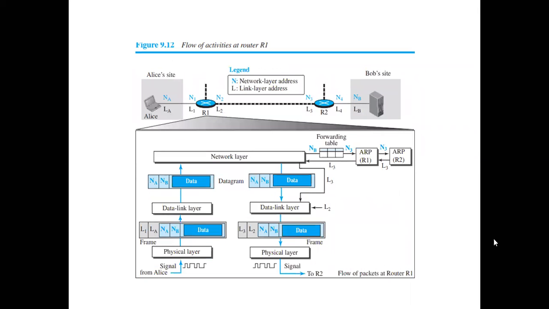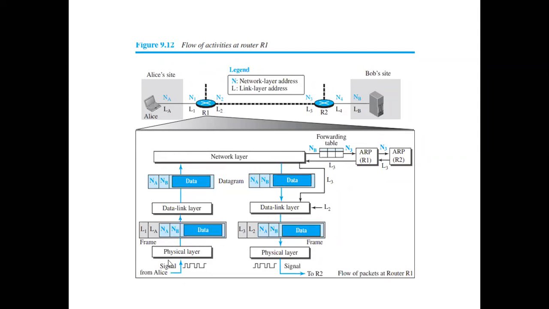Now we'll see what activities are happening at router R1. At router R1, you again have a network layer. It will go to the forwarding table and check its respective link layer addressing. It will get L3 as the link layer addressing, which is present in the forwarding table. We already know that in a router, you need to have two data link layers, correct? Only one network layer, but two data link layers. That is why two data link layers are shown here, because we are dealing with a router now.